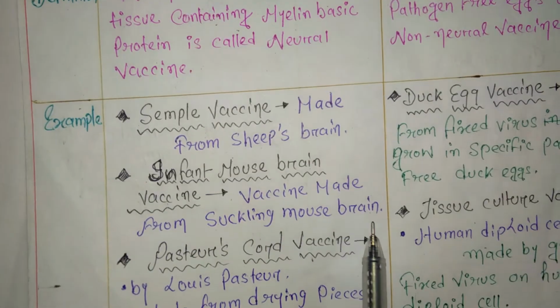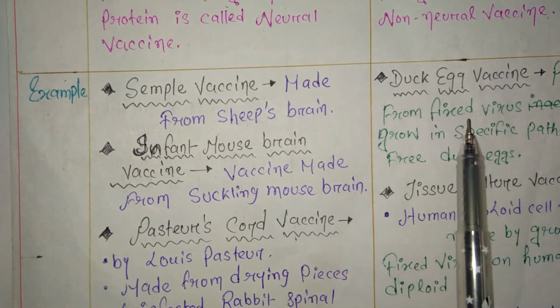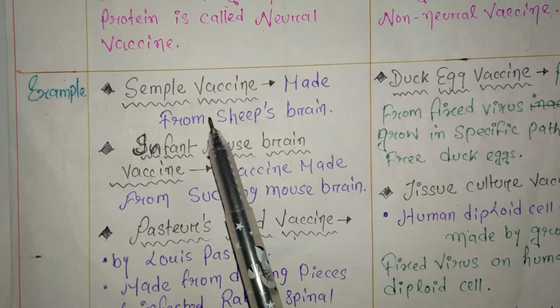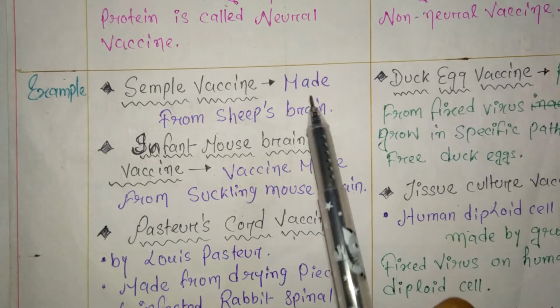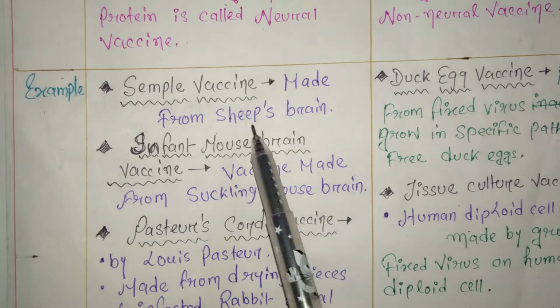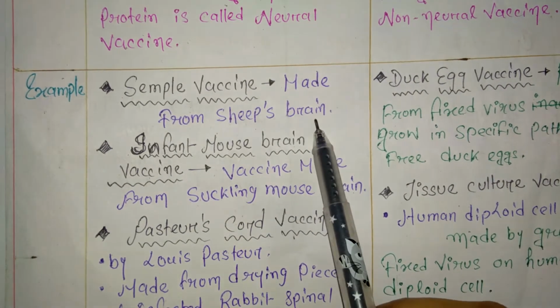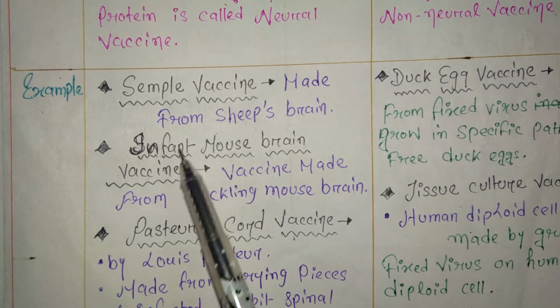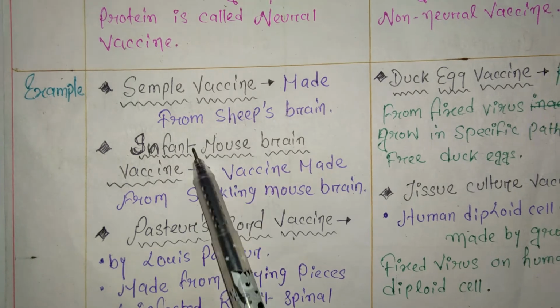Now let's move to the examples of neural vaccine. First, vaccine made from sheep's brain. If you don't know sheep, go search it on Google. Second, infant mouse brain vaccine. Infant means baby mouse, just born.